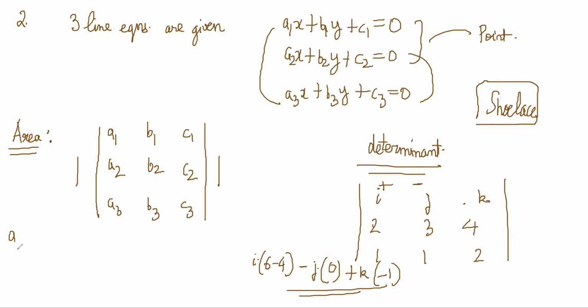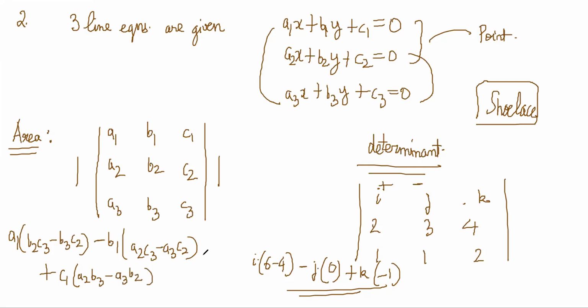You can write a1 into (b2c3 minus b3c2) minus b1 into (a2c3 minus a3c2) plus c1 into (a2b3 minus a3b2), right? That is the value. But I will tell you a faster method, at least for 3 cross 3, it is definitely faster. So 2, 1, 3, 4, minus 1, 2, 0, 1, 5, suppose, right? So normally that is the way you evaluate determinants, right? What we just saw, right?